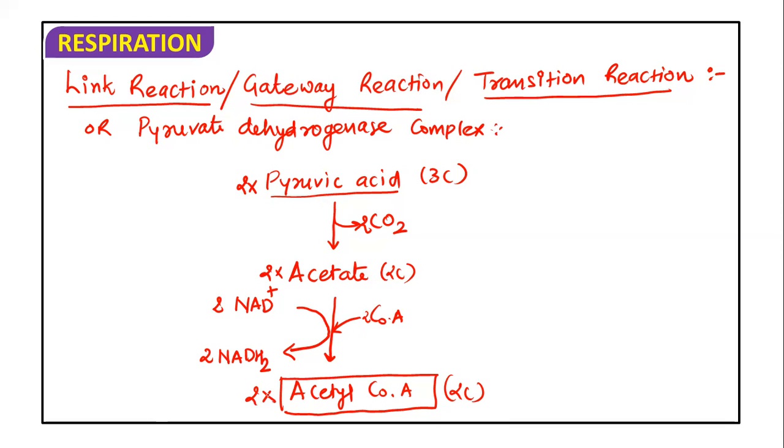And if we have 2 acetyl coenzyme A, 2 Krebs cycles are going to happen further. Okay, so this is how 2 link reactions will take place when there are 2 pyruvic acid from the 1 glucose molecule. So in 2 link reactions, you will see that there is a formation of 2 NADH2 molecules and release of 2 CO2. But if there is 1 link reaction, 1 CO2 and 1 NADH2 get released or synthesized.